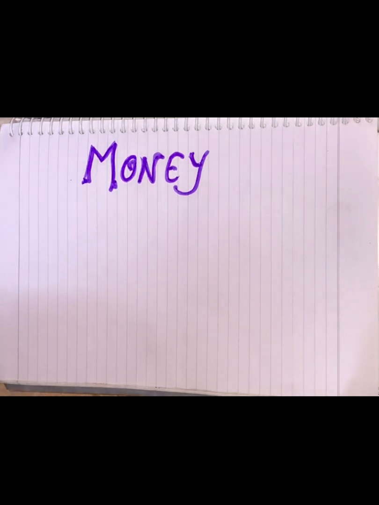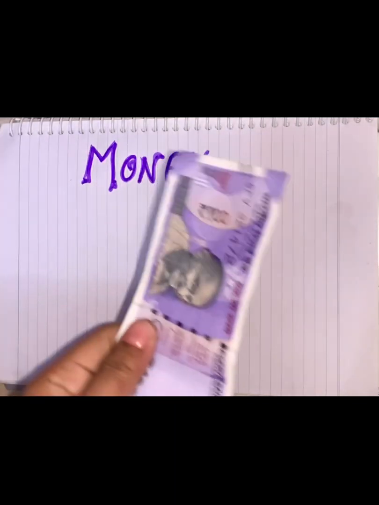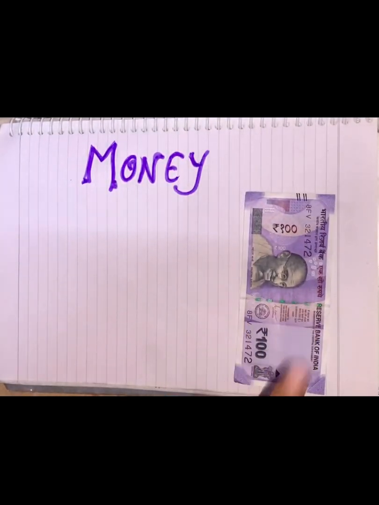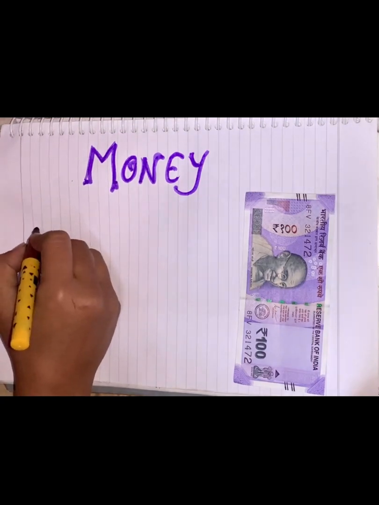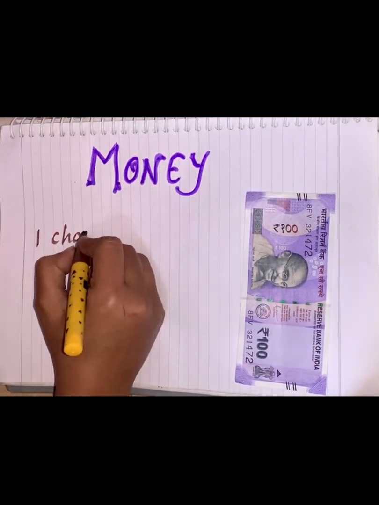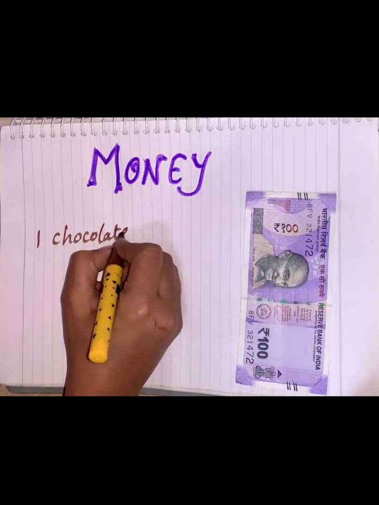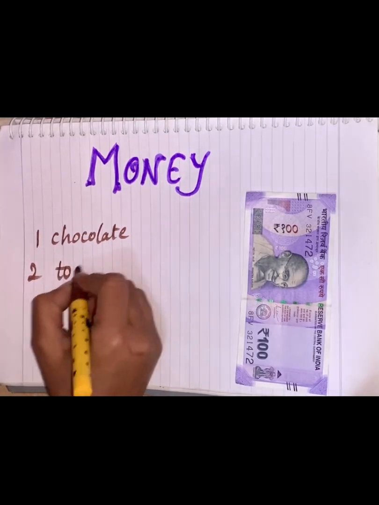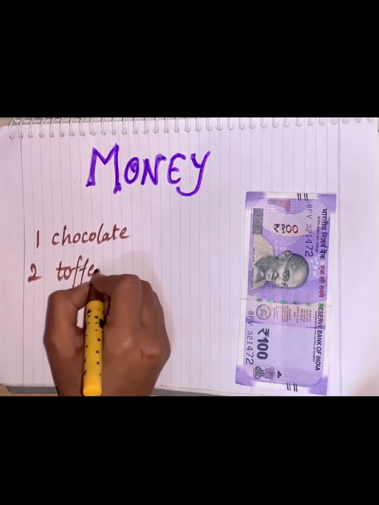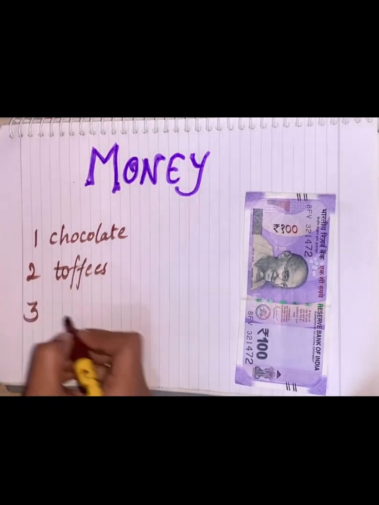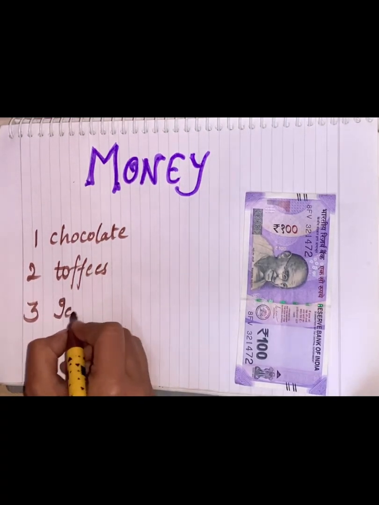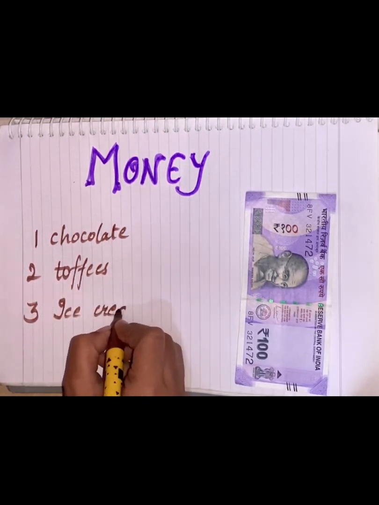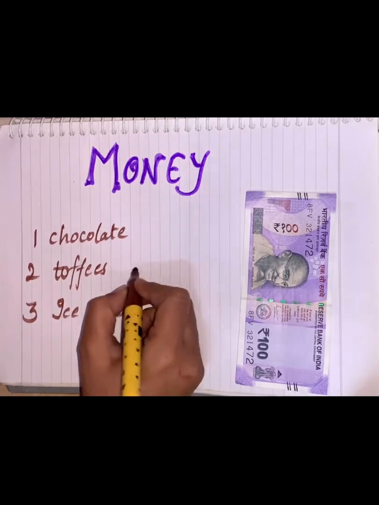Now let us know how to buy things with the help of a 100 rupee note. For example, I have a 100 rupee note and I have to buy 1 chocolate, 2 toffees and 3 ice creams.